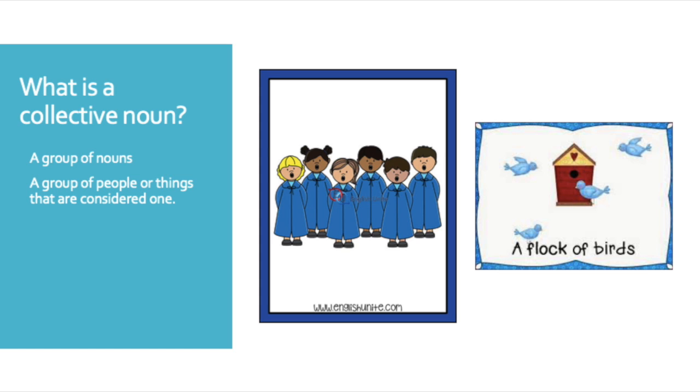A collective noun is just a special kind of noun. It's a group of people or things that are considered one unit or one whole. As you can see in the picture, you have a flock of birds. That would be a collective noun, a flock of birds. Let's take the time and look at some more examples.